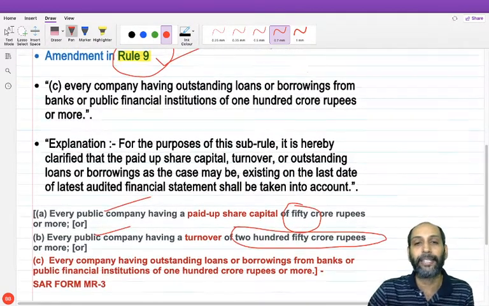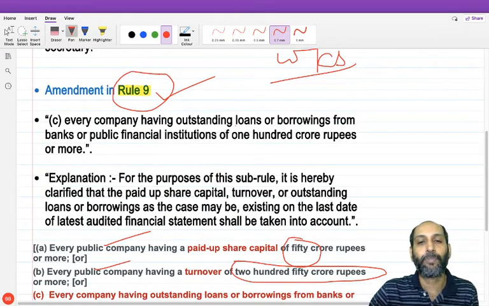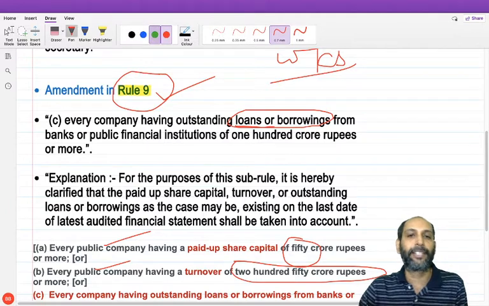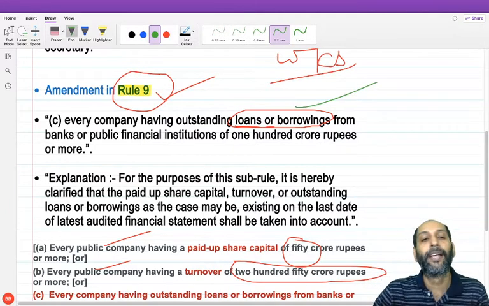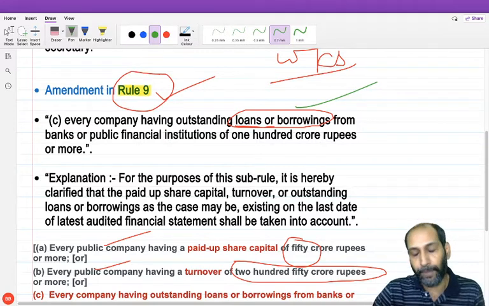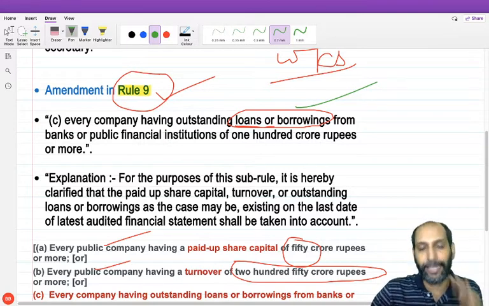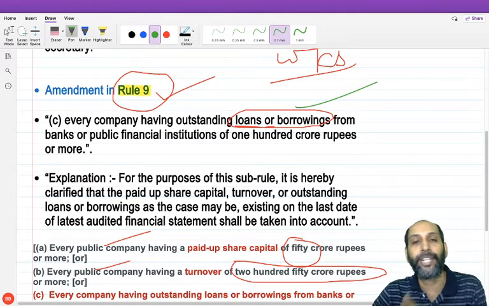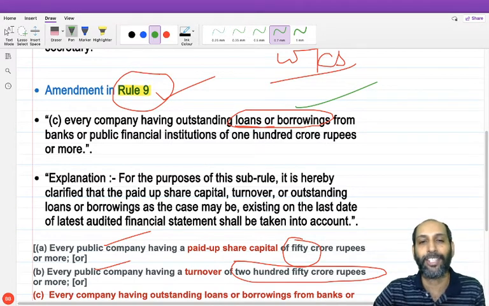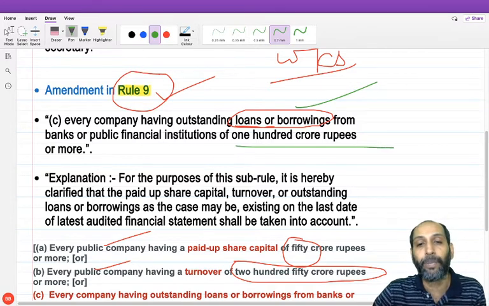What is the third category? The third category has been introduced with respect to outstanding borrowings and loans. So friends, this is the new category which has been introduced by the amendment in Rule 9. Now there is a third category of companies which has to mandatorily conduct a secretarial audit. That is every company, either a public company or a private company, having outstanding loans or borrowings from banks or financial institutions above rupees 100 crores.